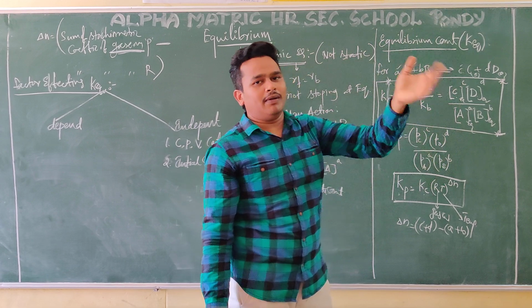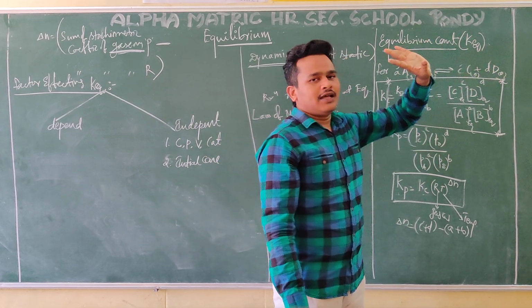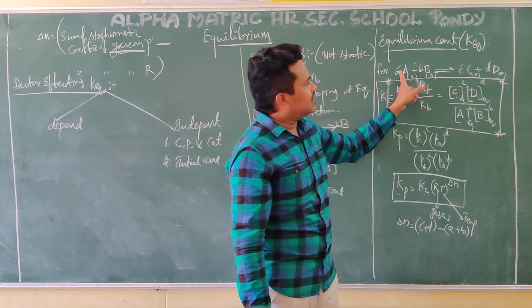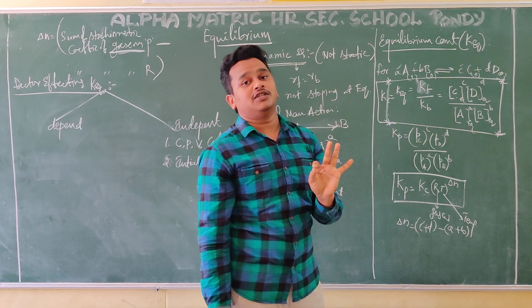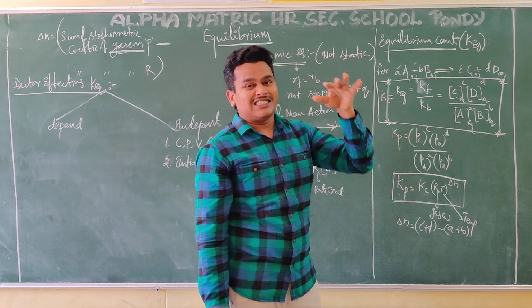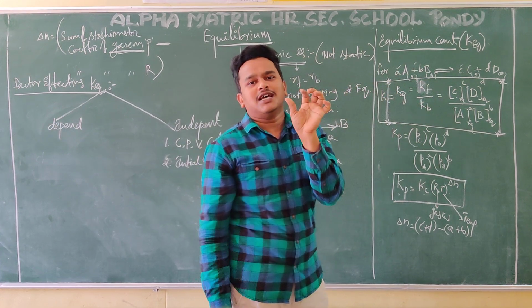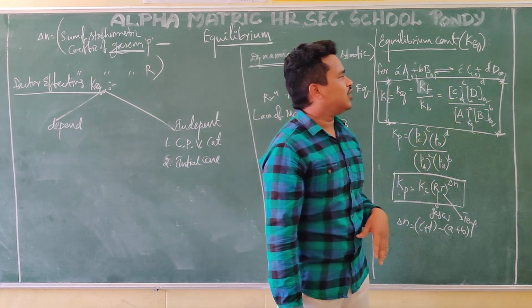After that I double it, taking 100 moles, and C and D form. Even if you increase the concentration of the reactant for the same reaction, there is no change in the equilibrium constant. Why? At that state the system itself is existing. That is why the equilibrium state is a special state.